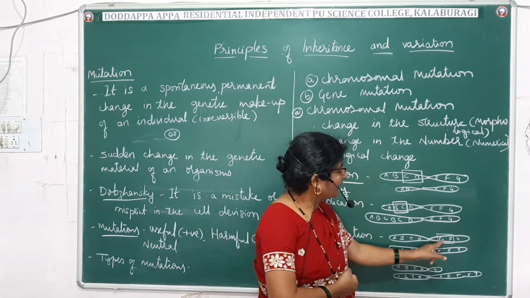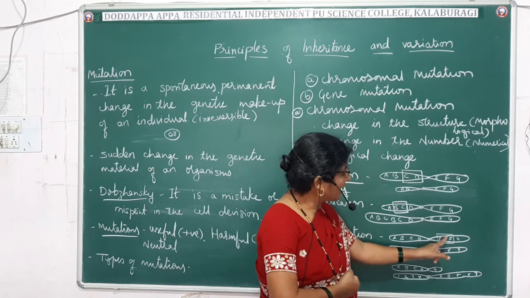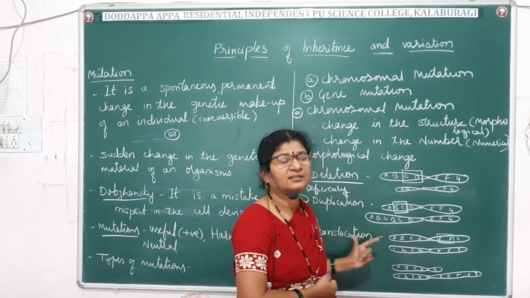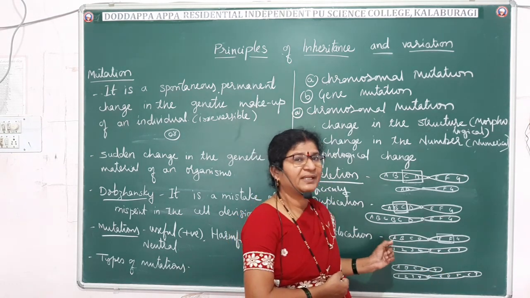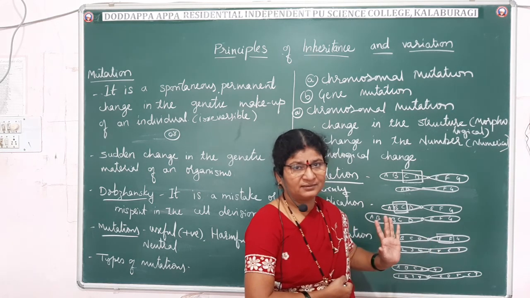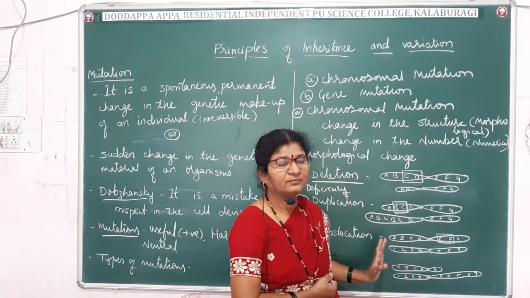So here there is a deficiency and here there is an addition. Such a kind is called translocation. It is simply a transfer of a chromosomal segment from one chromosome to the other, and it also results in mutation.